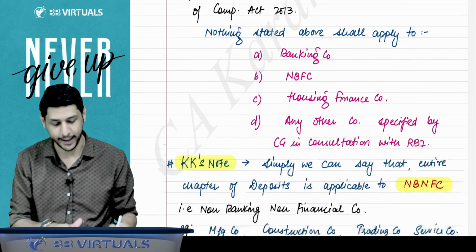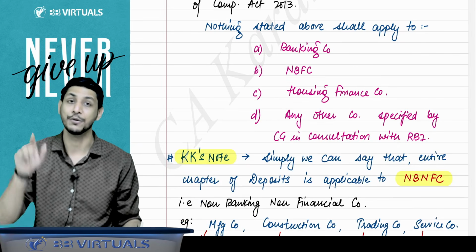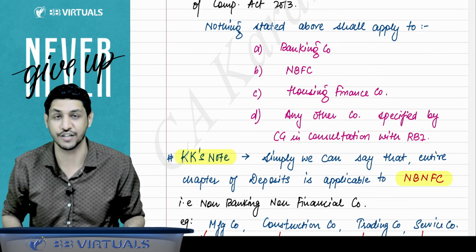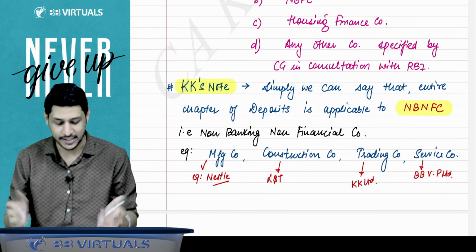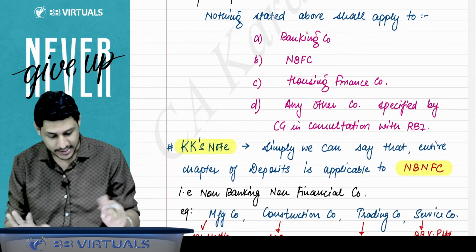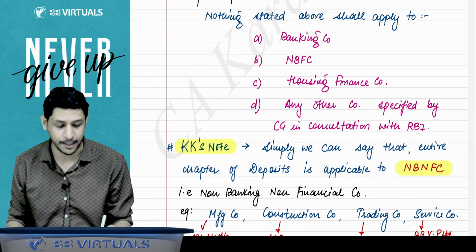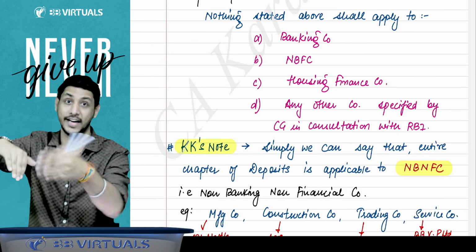So provisions are not applicable to banking company, NBFC, housing finance company, or any other company which is specified by the CG in consultation with the RBI. Got it? Got it, sir. So in my words, this is the KK's note: simply we can say this chapter is not applicable to banking company. This chapter is not applicable to NBFC. NBFC means non-banking but financial company.